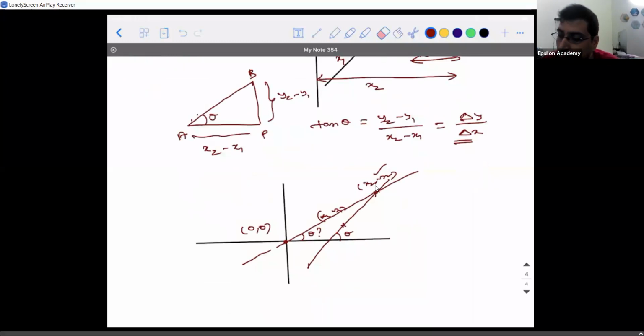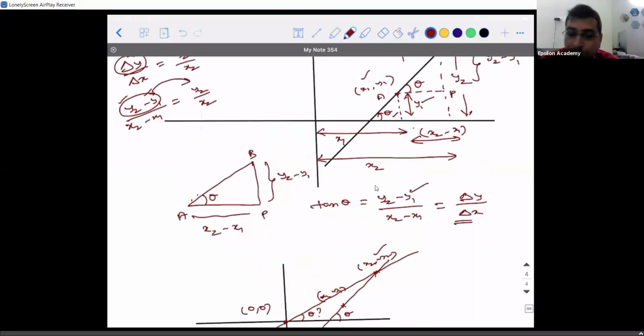Is it clear for everyone? Now you guys understood why it is y2 minus y1 by x2 minus x1. So this is in terms of mathematics, right? We need to apply the same thing into physics. Let's see how to apply it. Shall I proceed?